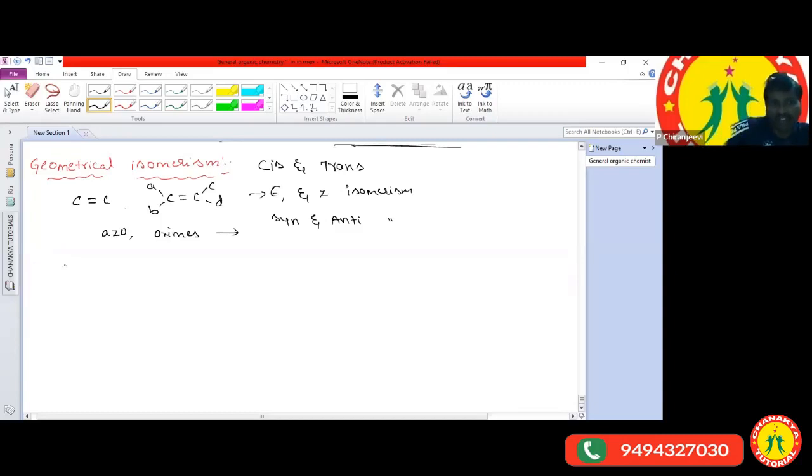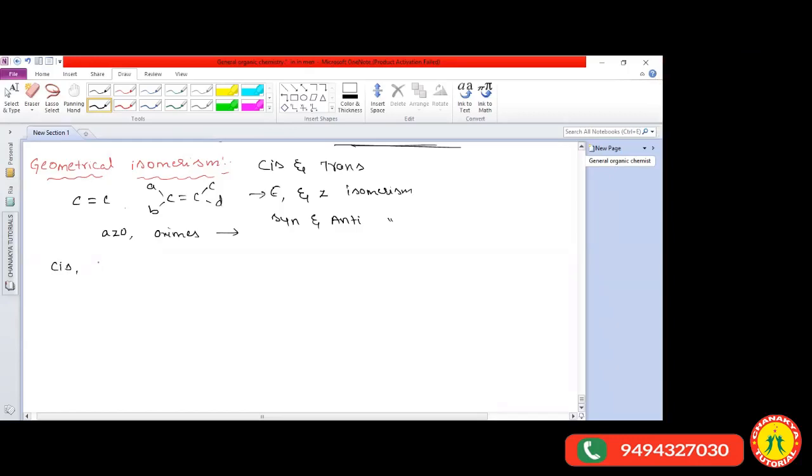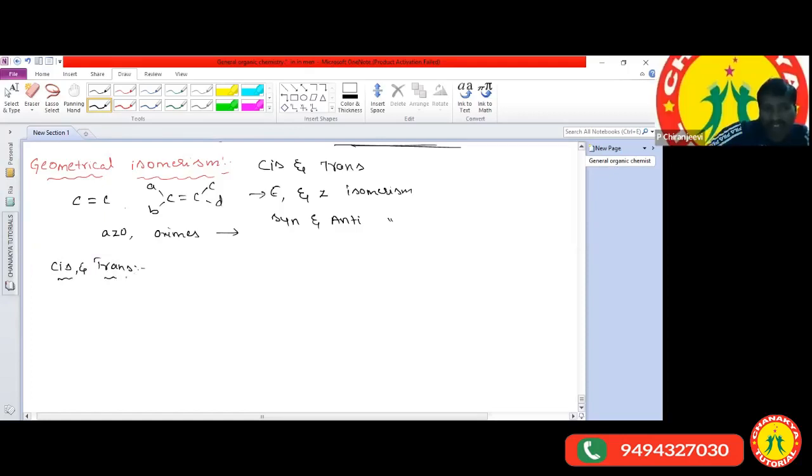Shall we see cis and trans first? Anjan, what is meant by cis and what is meant by trans? Cis means they both lie on the same side, sir. Okay, so identical groups present on the same side we call cis. If the identical atoms are present in the opposite direction, we call it trans. Is that clear? Yes, sir.